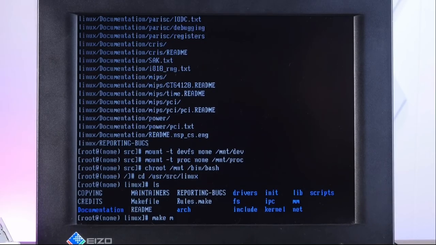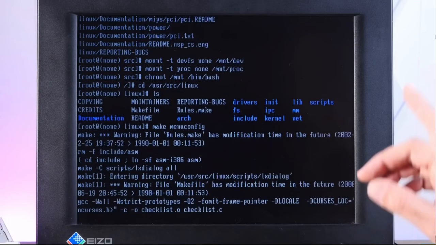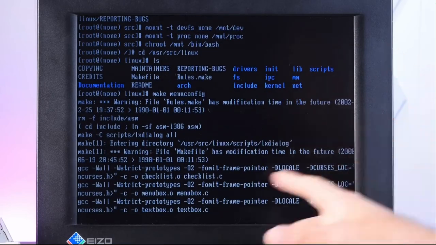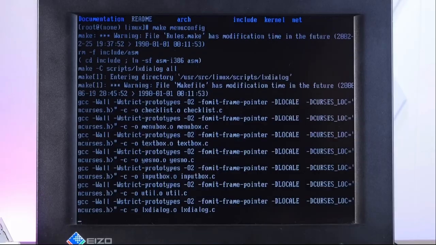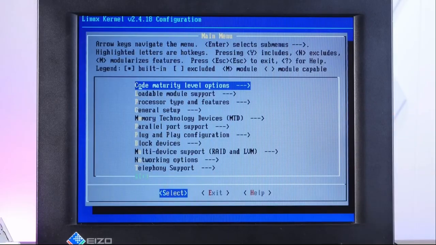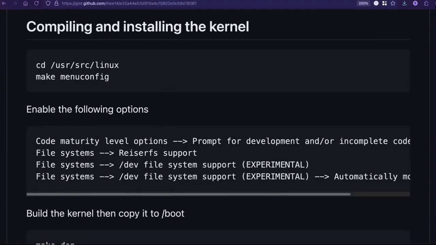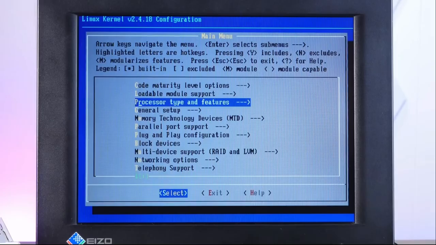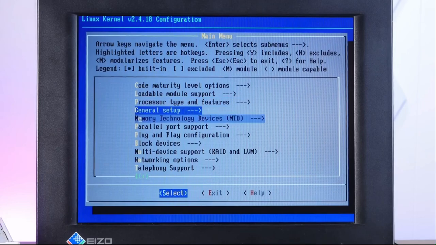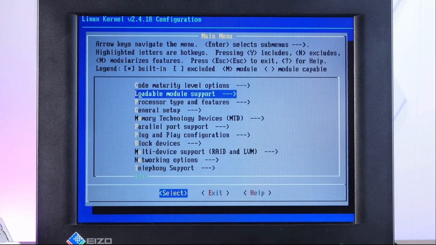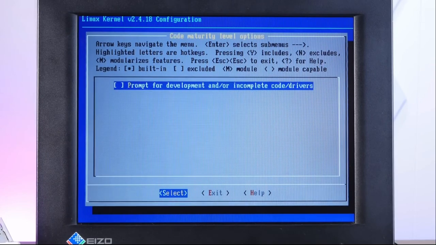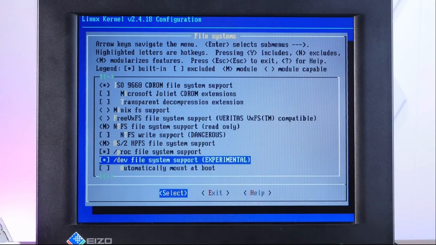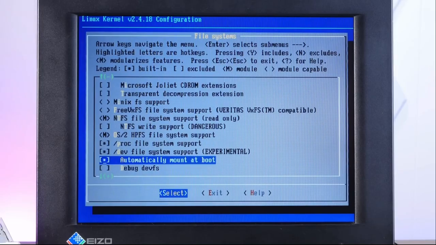And now we can do make menuconfig. And this will give us a very nice menu-driven configuration for building the Linux kernel. Yep, there we go. So going to the GitHub gist, it wants us to use ReiserFS. I don't like ReiserFS, so we can skip that. Code maturity level options, okay, prompt. Okay, we need /dev file system support, automatically mount at boot.